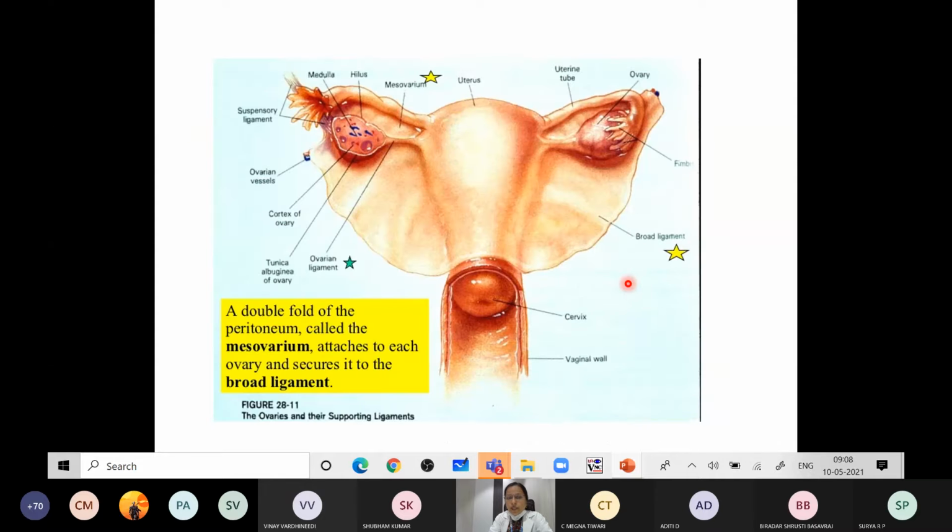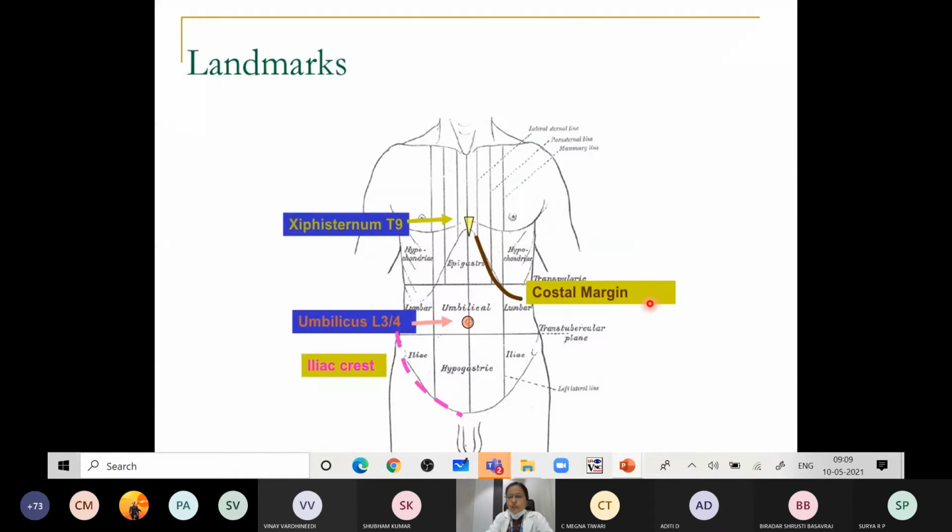In males the peritoneal cavity is a closed sac, whereas in females, because of the presence of the pelvic ostia of the uterine tube, the peritoneal cavity remains open. That is the one difference between the peritoneal cavity of males and females. In males it is a closed sac, whereas in females it is an open sac. That is the important thing about the peritoneal cavity.